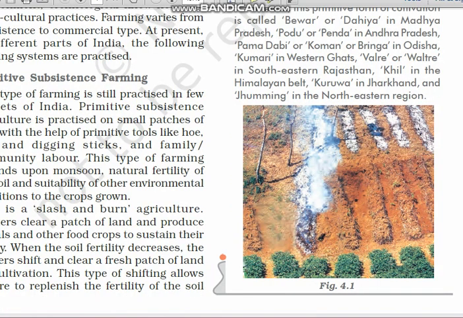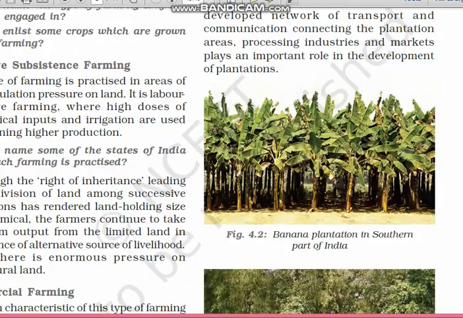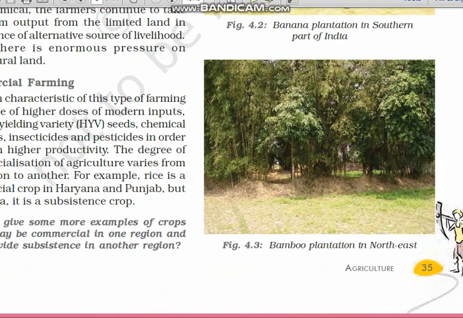Now the pictures for today's topic. First, they have given figure 4.1, a picture of the slash and burn technique. Then figure 4.2 is a banana plantation in the southern part of India, and figure 4.3 is a bamboo plantation in northeast India.